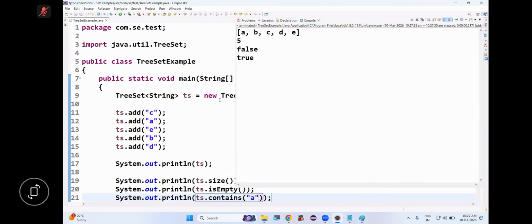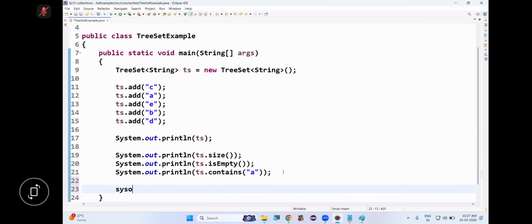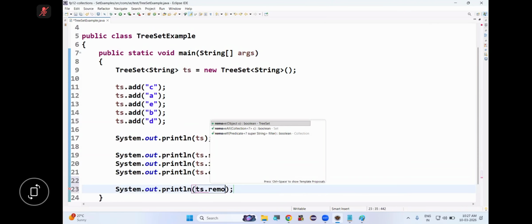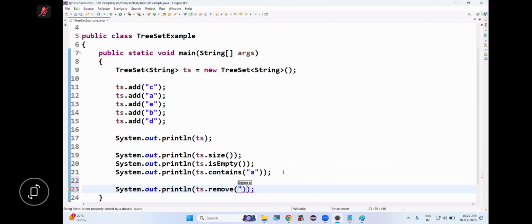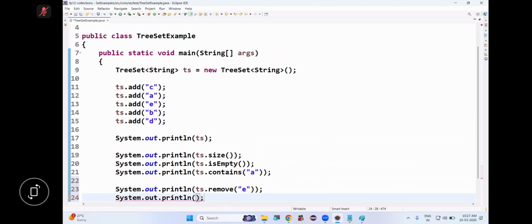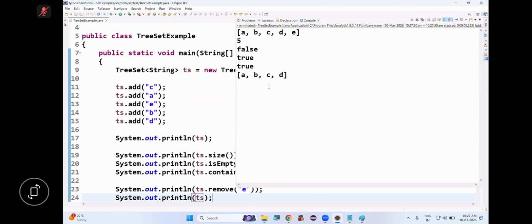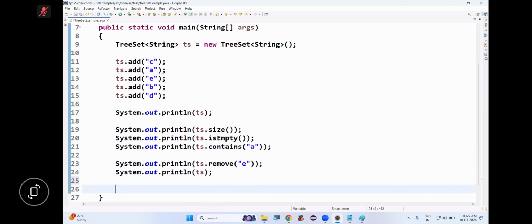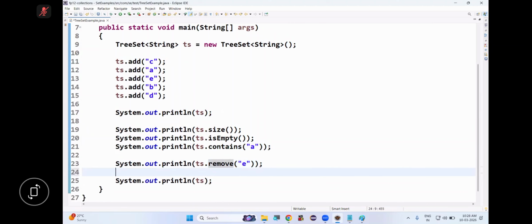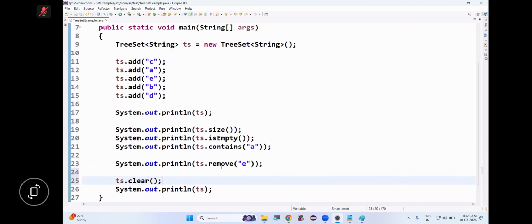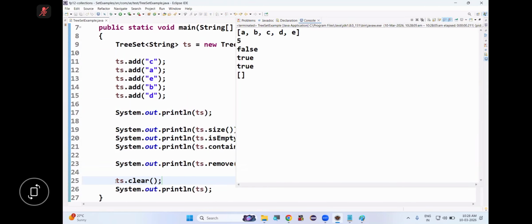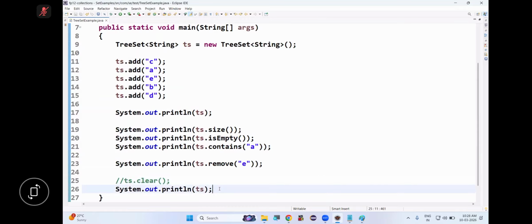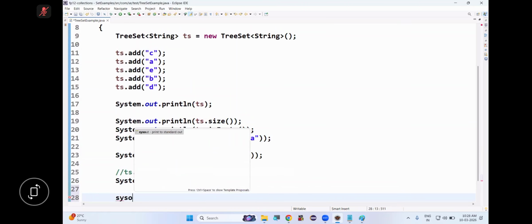Is this clear? Now we have a method called remove. I'm removing E and I'm displaying the TreeSet. Run. See, remove, right or not? Now we have a method called clear. If I call the clear method, what happens? It will remove all the objects and become empty. So I'm commenting it out.